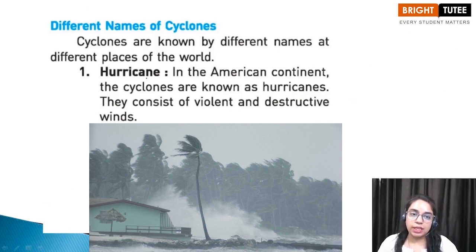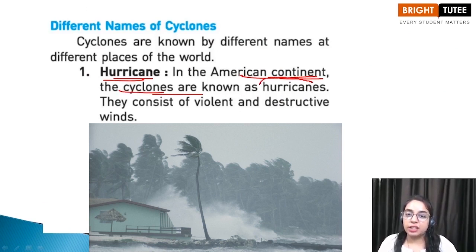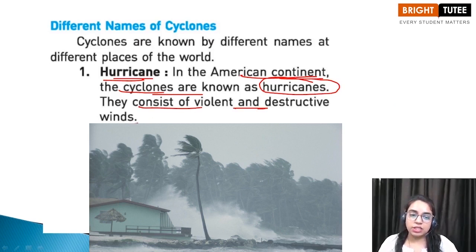So the first one is hurricane, children. In the American continent, that is in America, these cyclones are known as hurricanes, and they consist of violent and destructive winds. As you can see, even the vehicles are carried away with the high speed of these winds. These are called hurricanes in America.